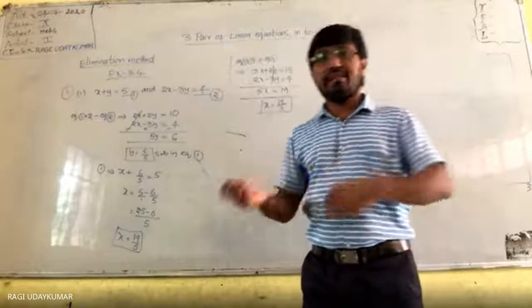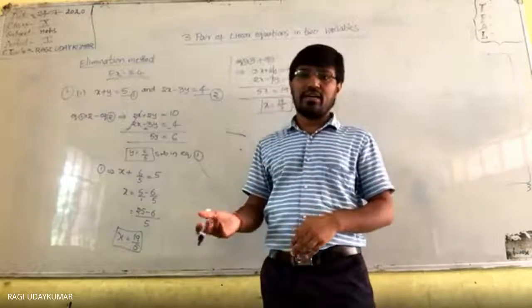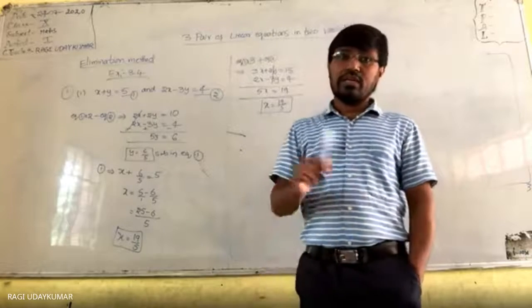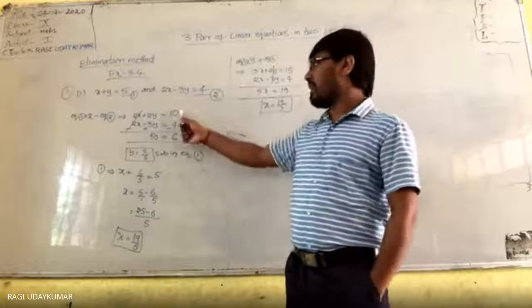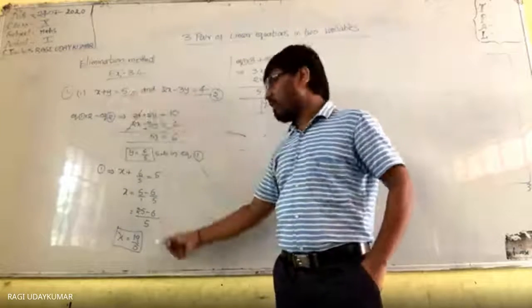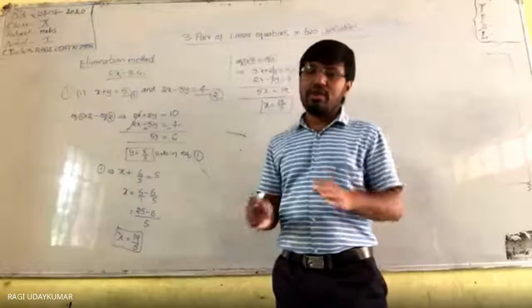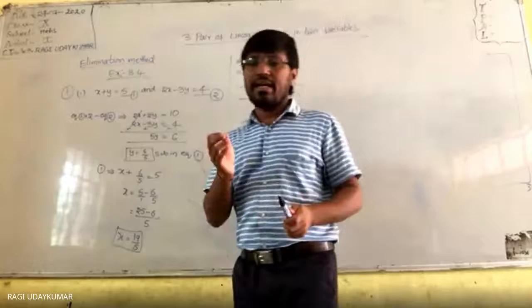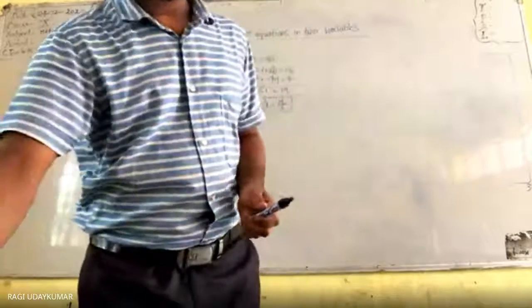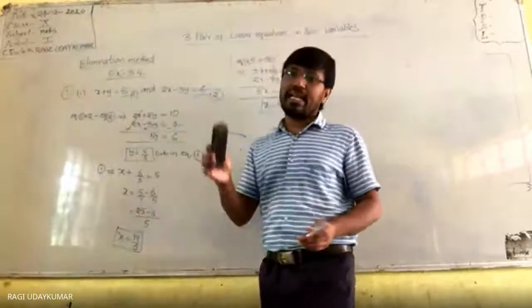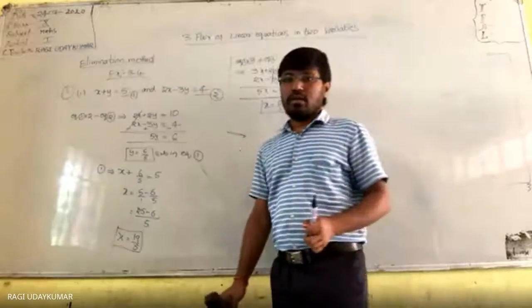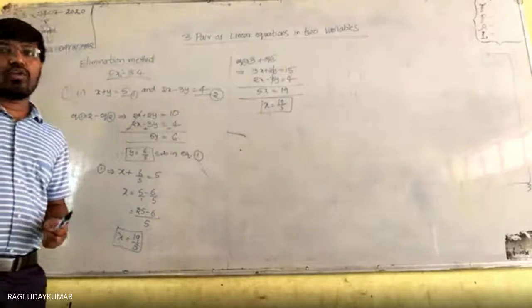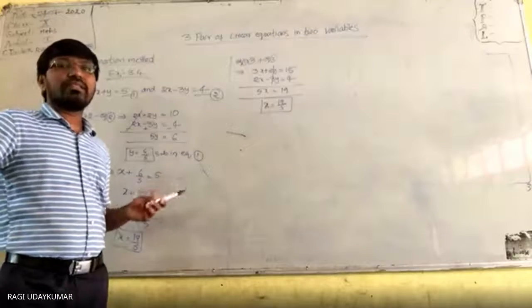Once you eliminate x, you get the y value; once you eliminate y, you get the x value. That also you can call the exact elimination method. So here the elimination and substitution method is nothing but eliminating here and substituting in this. Only the elimination method is nothing but this and this you can do. That doesn't matter, and in the examination also, nowhere does it ask you to do it particularly in this method. So don't worry, you need to know the methods here. So this is the elimination method.